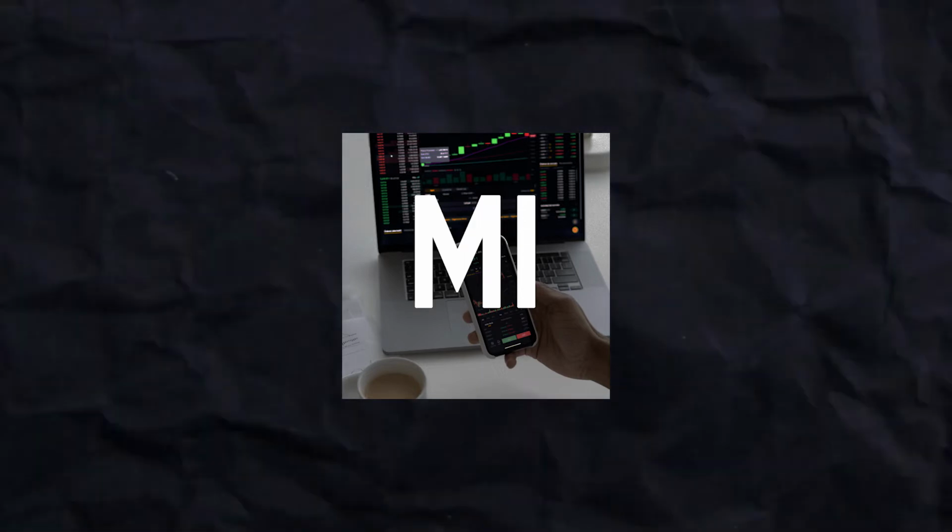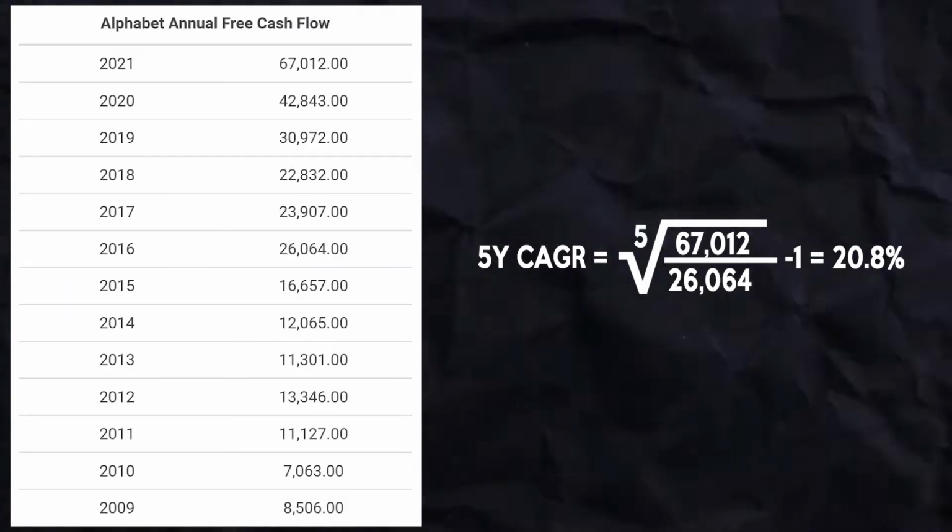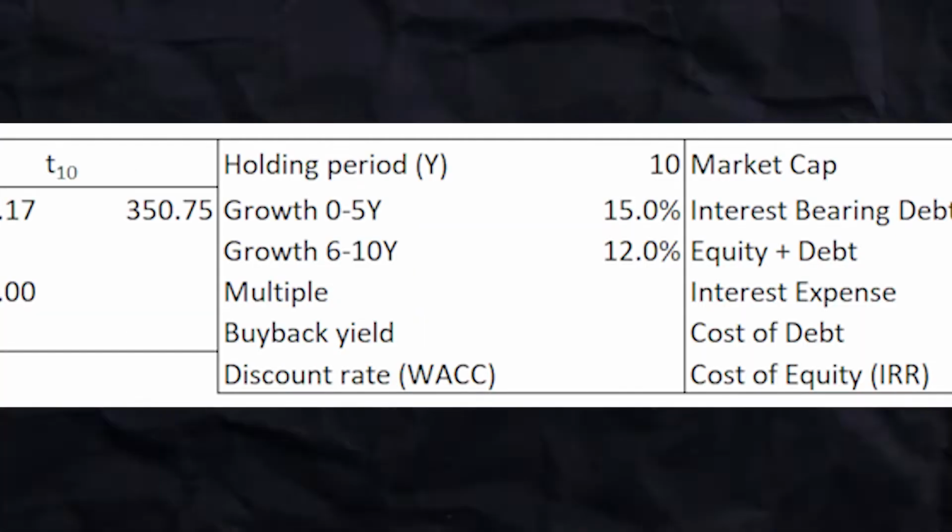Personally, I like to base my free cash flow growth rate assumptions on the historical growth rates of Google's free cash flow. When we calculate Google's free cash flow growth rate based on the last 5 years, we come up with an annual free cash flow growth rate of around 21%. Because it gets harder to grow free cash flow the bigger the company gets, and to be conservative, I only assumed a free cash flow growth rate for the next 5 years of annual 15% and for the 5 years following those 5 years of 12%.